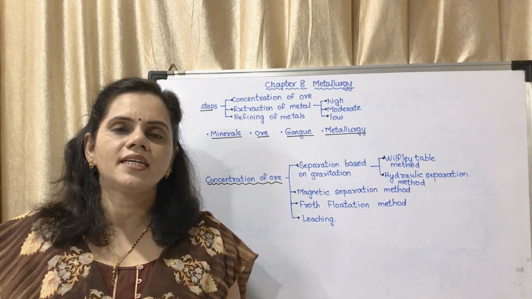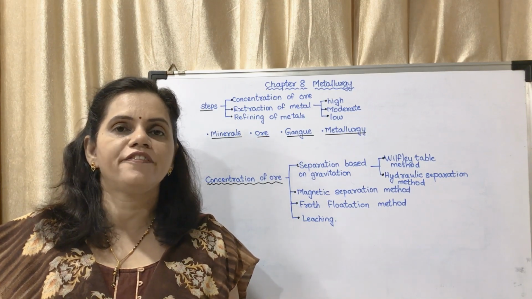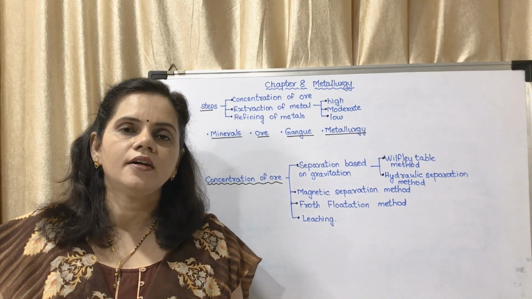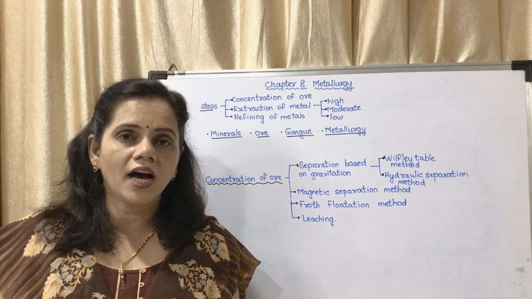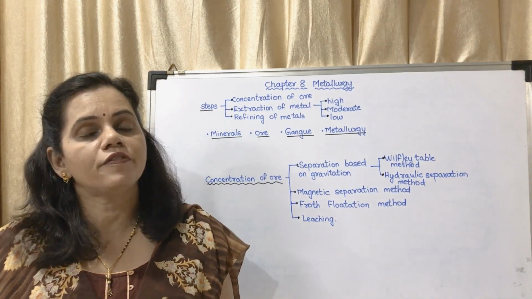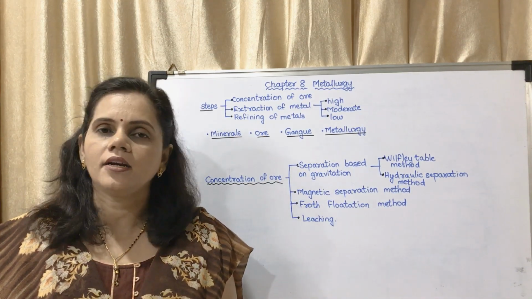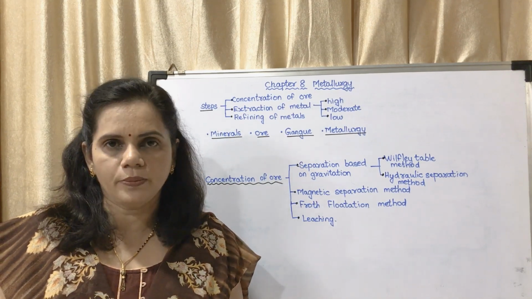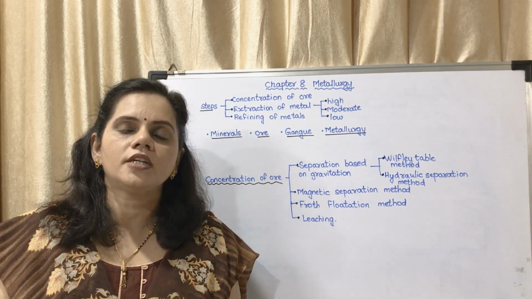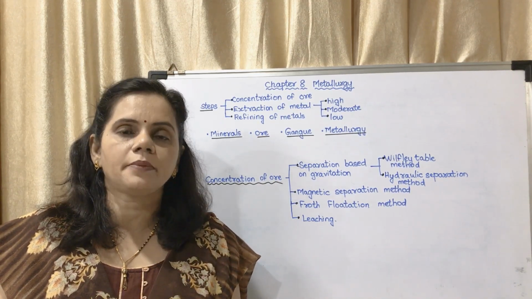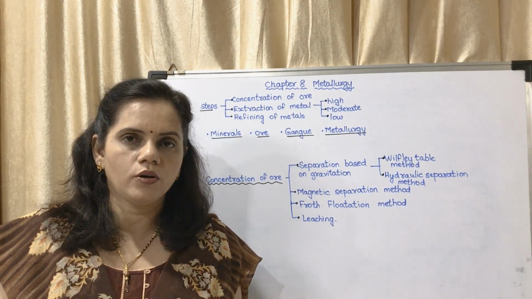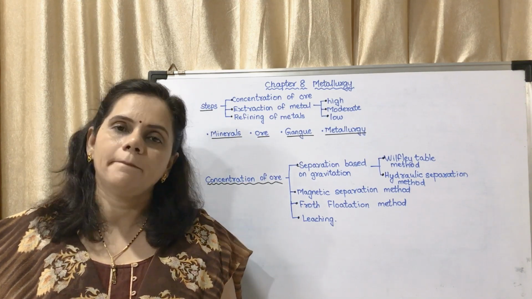Now metals are not available in free form on the surface of the earth. For example iron, we need iron in the form of iron and not a compound of iron. We need aluminium in the form of pure aluminium, and not in the form of a compound of aluminium. So from the earth we have to remove the minerals, that means the compound form of that metal, and from that compound we have to extract the metal.